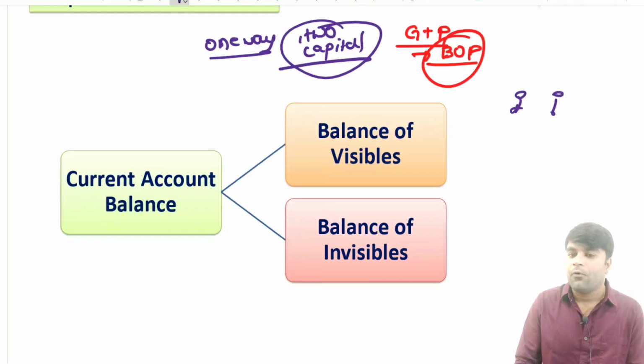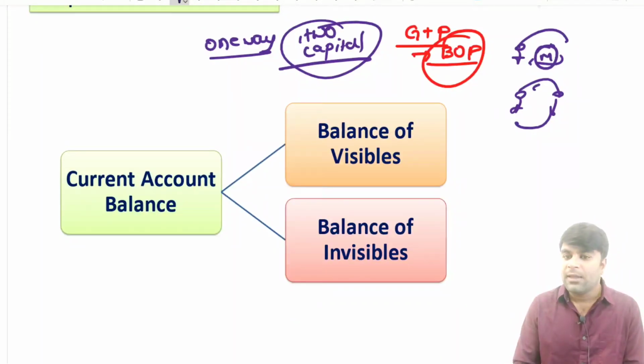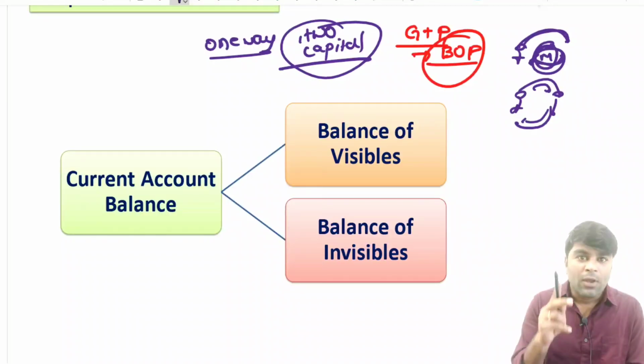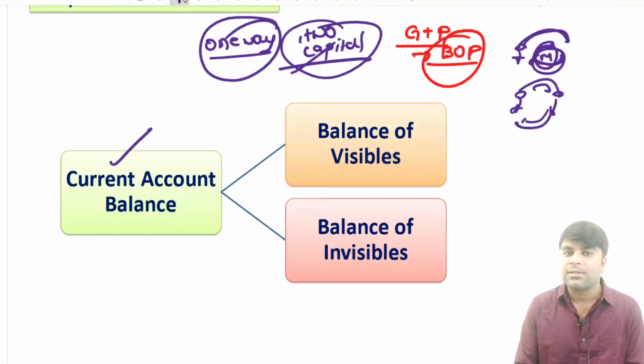Once you receive the loan, you pay it back. Here, money is given in the form of a loan and recovered in the form of repayment. Whereas when goods are exported, the money is taken and the transaction ends. So all such one-way transactions are considered under the current account balance, and all the two-way transactions are considered under the capital account balance. Right? I hope you understood.